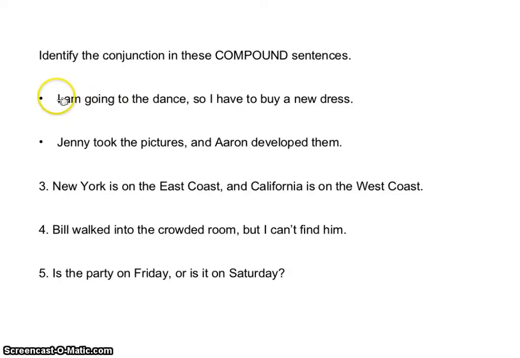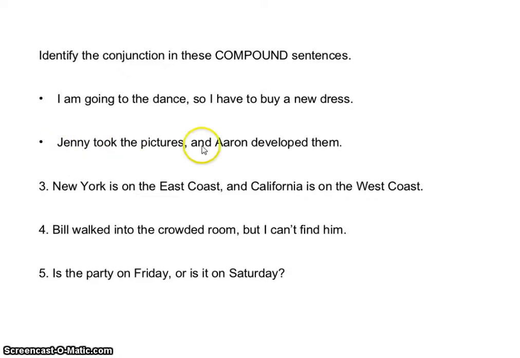And then you have your two subjects and your two verbs. I am going. I is your subject. Am going is your verb. To the dance. That finishes off your independent clause. So if you read I am going to the dance, that's a complete sentence. You have to be able to separate them, and if you take everything after the comma so, I have to buy a new dress. I have to buy a new dress is a complete sentence.